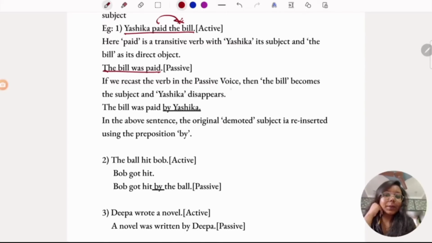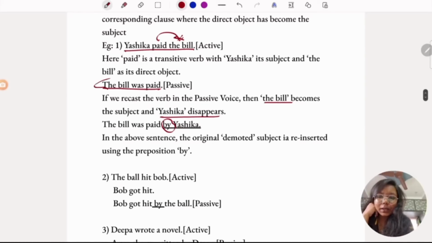If you recast the verb in the passive voice, then the bill becomes the subject and Yashika disappears. If you want to add Yashika, you will have to put a preposition. The bill was paid by Yashika. If you see the passive sentence, though you have not mentioned Yashika, the sentence is still meaningful. The bill was paid. It's still meaningful. But if you want to mention the subject of the active voice, then you have to add a preposition in order to make sense.